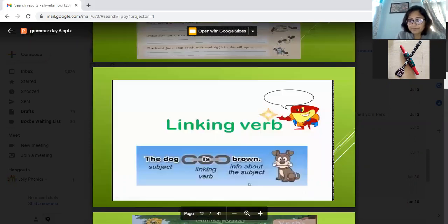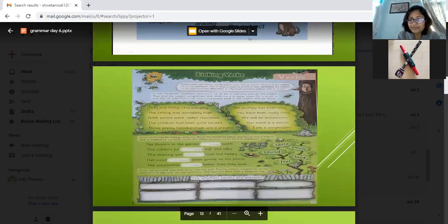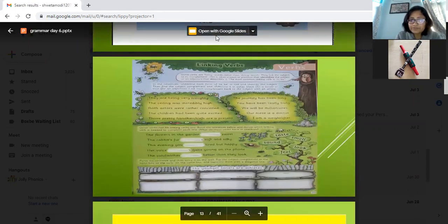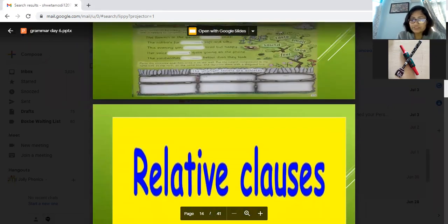Now linking verbs and helping verbs: is, am, are, being, was, were, had been, has, have been, will be. So these are helping verbs. You will have regular practice of sentence walls in the Grammar 6 books, so that the children practice all the parts of speech.